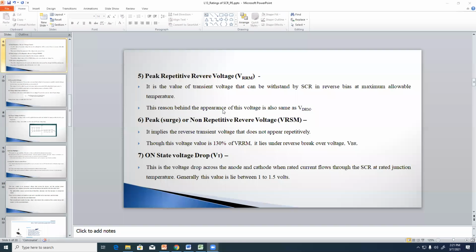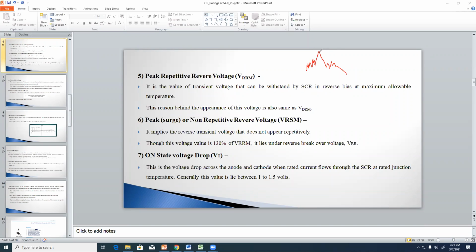Peak repetitive reverse voltage means transient voltages. Transient voltages means they will be repeated again and again. Of those, whichever is the maximum or peak value, the manufacturer should mention it.